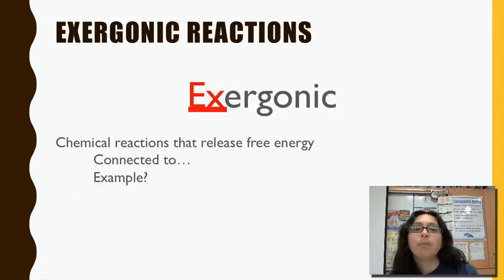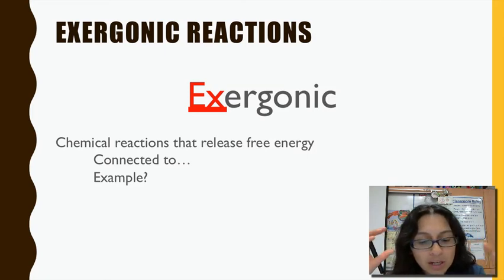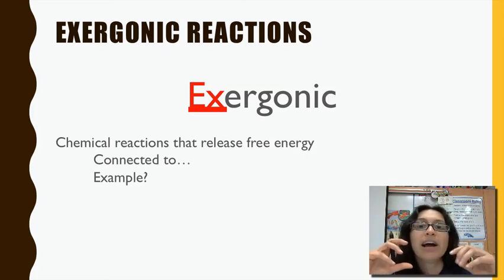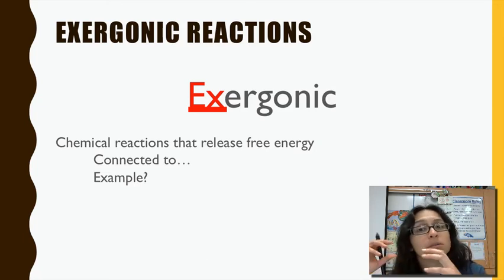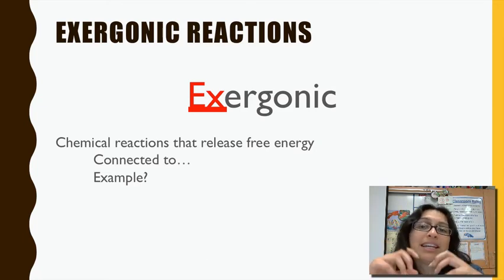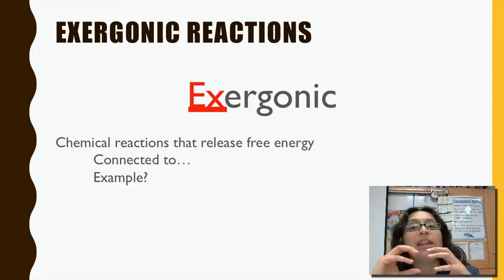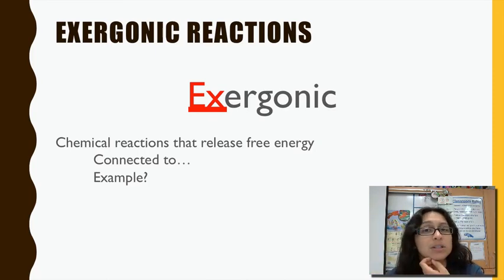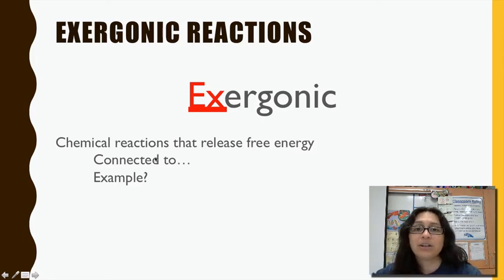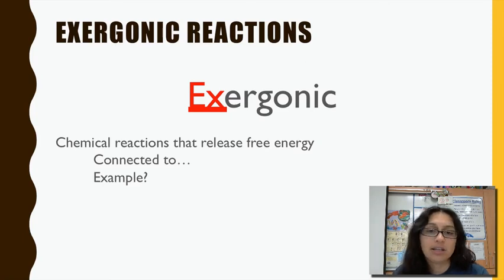Now, because we're focusing on energy, when we talk about metabolism, it's connected to energy here. You have building, which is anabolic, and breaking apart, which is catabolic. In anabolic, in order to build, you need to put energy in. In catabolic, when you break apart, that releases energy. So we can also categorize those using two other words. We can say exergonic reactions. Going back to our chemical reactions here, if you are breaking apart molecules, think exergonic, EX for exit. An exergonic reaction is one that releases energy.